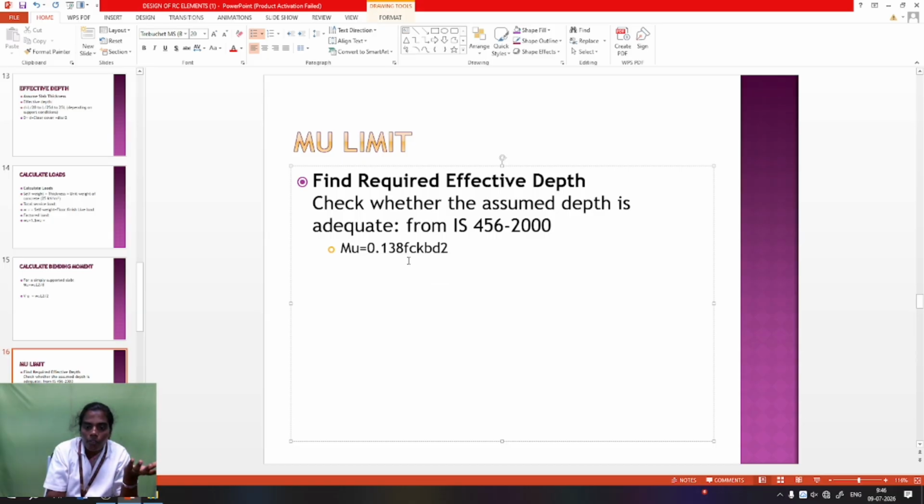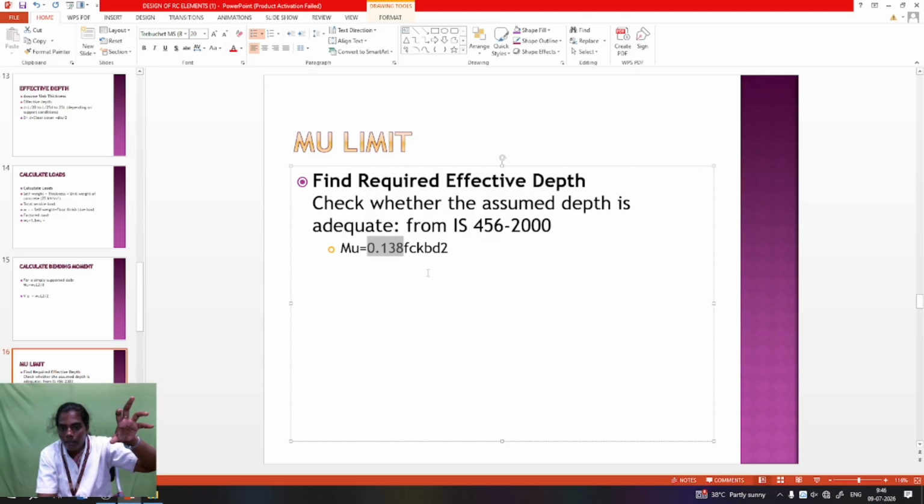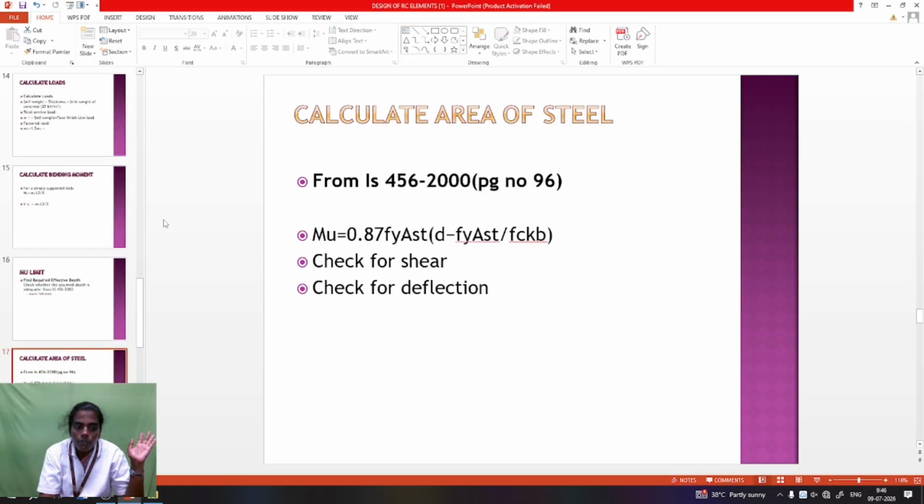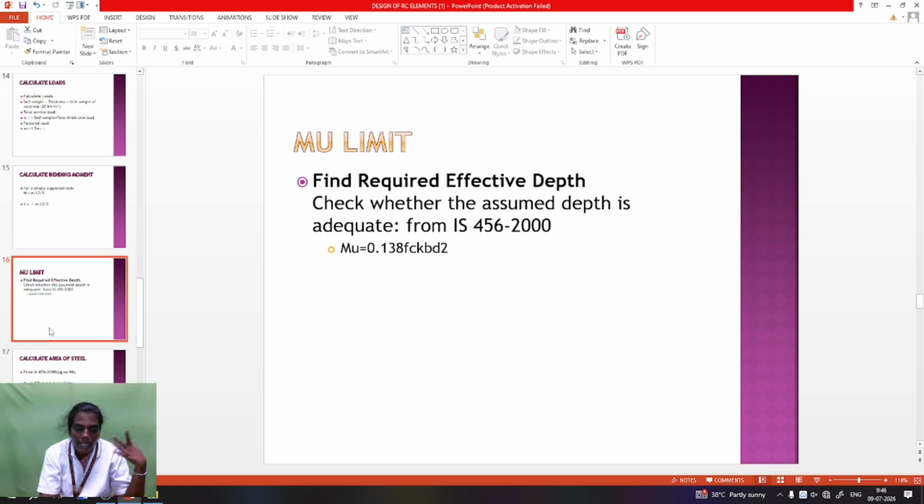So the grade of concrete is Fe415 means it's taken from Mu limit 0.138 fck b d squared. For Fe500 or Fe550, they change that coefficient. So 0.138 changes to 0.126 or 0.144 based on your grade of steel. So it is a limiting value used for calculating and checking the depth. First you calculate the effective span, then check the depth, whether it is an under or over reinforced section. It is a very important step, checking the effective depth.